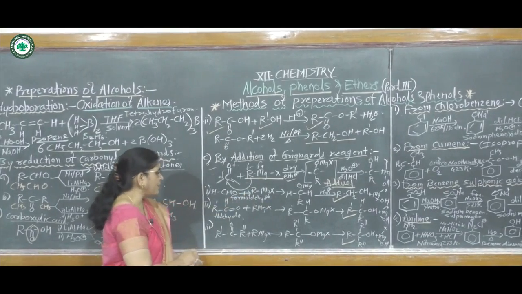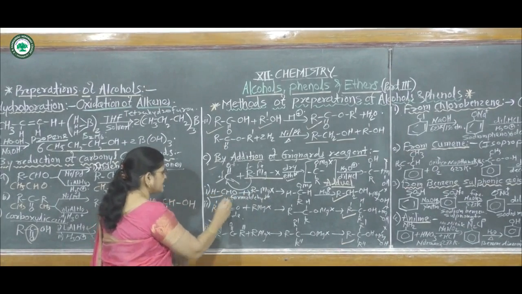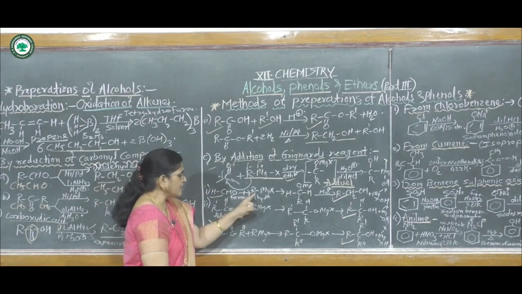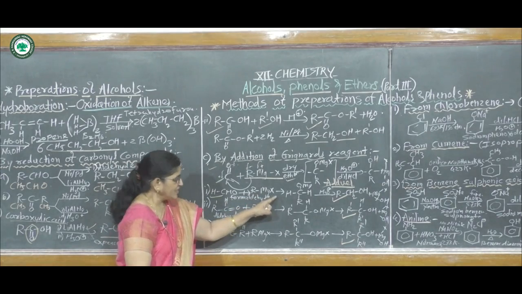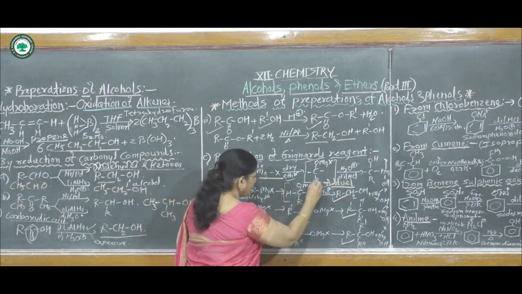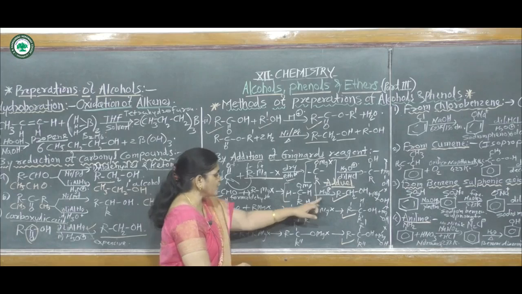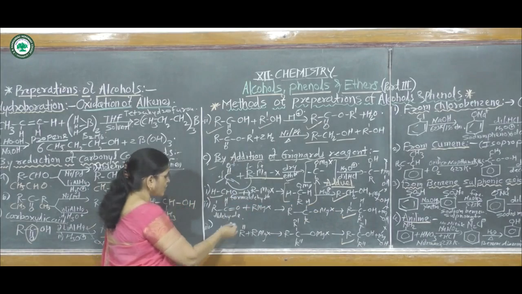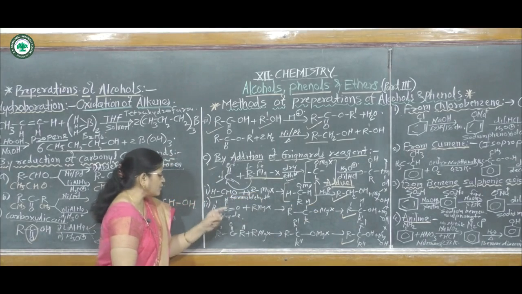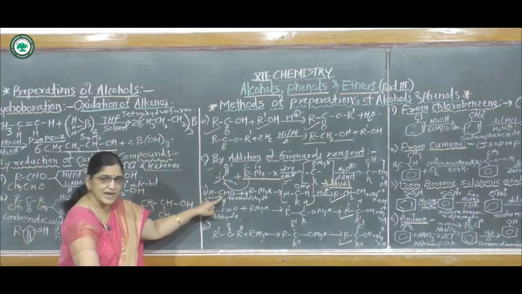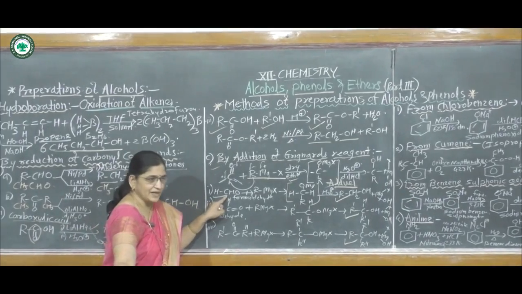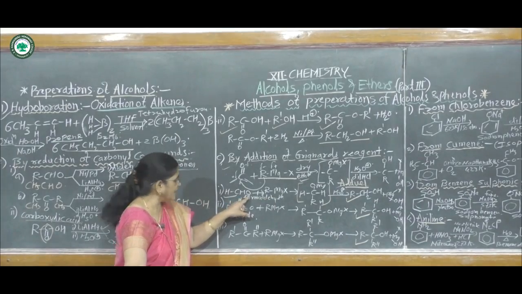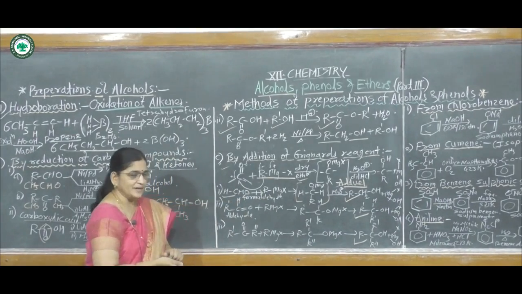For this, formaldehyde is required. If formaldehyde reacts with alkyl magnesium halide, in the first step it gives an adduct, and by acid hydrolysis it gives a primary alcohol. Here also, the alkyl group R gets bonded to the carbonyl carbon atom, and MgX gets attached to the oxygen atom.